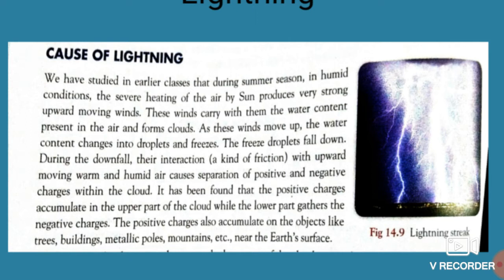The interaction of the upward moving warm air and the humid air causes the positive and negative charges within the cloud to separate, and it has been found that these positive